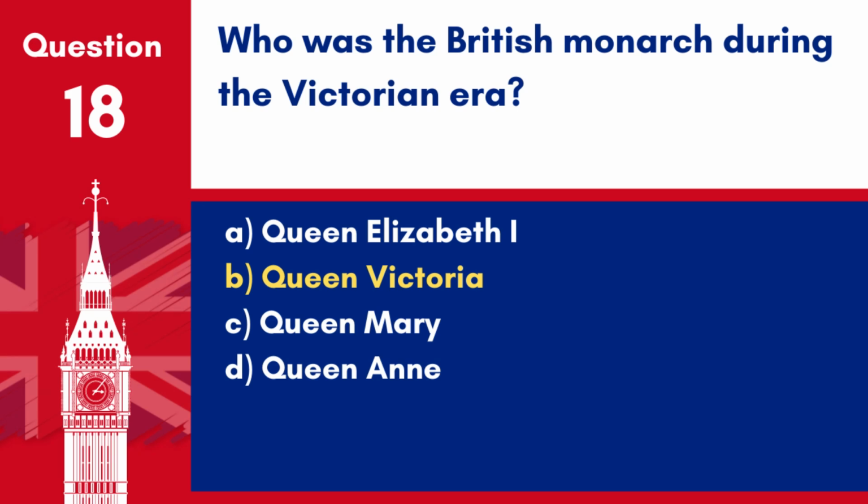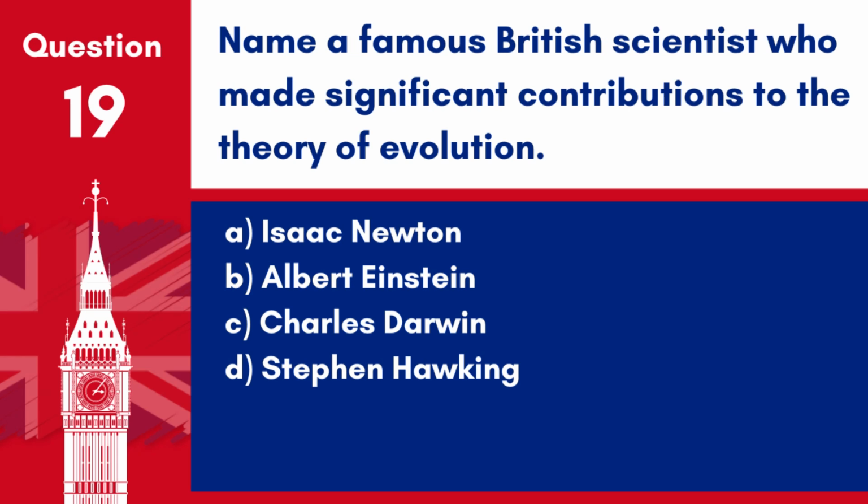Answer B. Queen Victoria. The Victorian era is named after Queen Victoria, who ruled the United Kingdom from 1837 to 1901. Question 19. Name a famous British scientist who made significant contributions to the theory of evolution. A. Isaac Newton. B. Albert Einstein. C. Charles Darwin. D. Stephen Hawking.